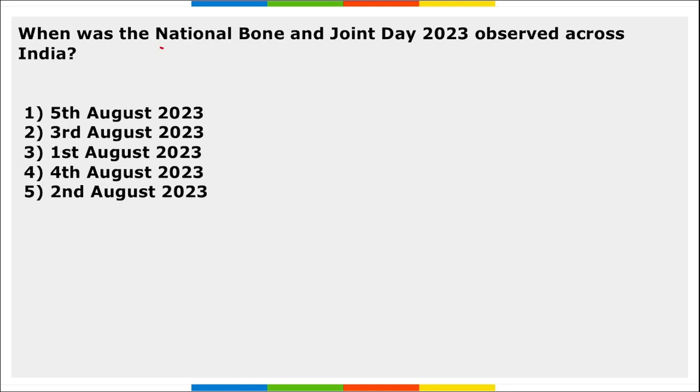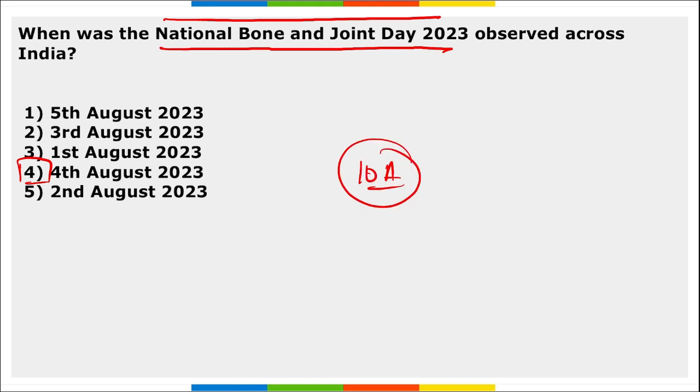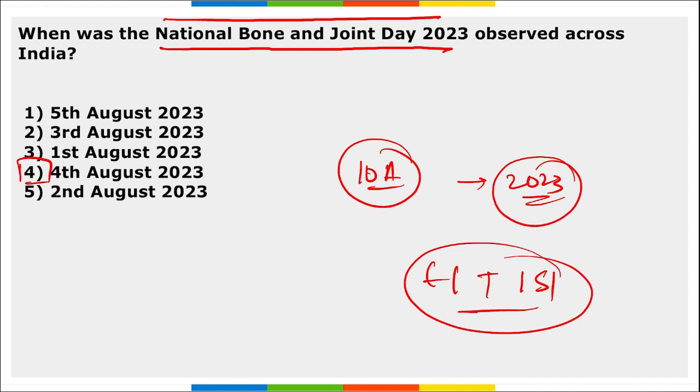Next, when was National Bone and Joint Day observed across the globe? So National Bone and Joint Day was observed on 4th of August 2023. It was observed across India to create awareness about the importance of bone and joint health. Correct? Then remember, IOA, the Indian Orthopedic Association, had launched the 2023 campaign under the theme Each One Train One Save One. I repeat, each one train one save one is the theme for the National Bone and Joint Day. And this day was observed for the first time on 4th of August in 2012.